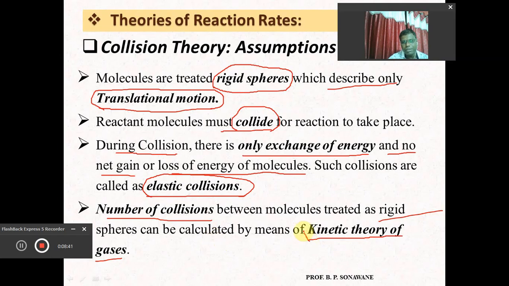So the behavior and nature of gas molecules is explained by means of a theory called the kinetic theory, and that's why whenever we want to calculate the actual number of collisions between molecules which are treated as rigid spheres, we have to use the kinetic theory of gas. So here kinetic theory is used to determine the actual number of collisions between the gas molecules.